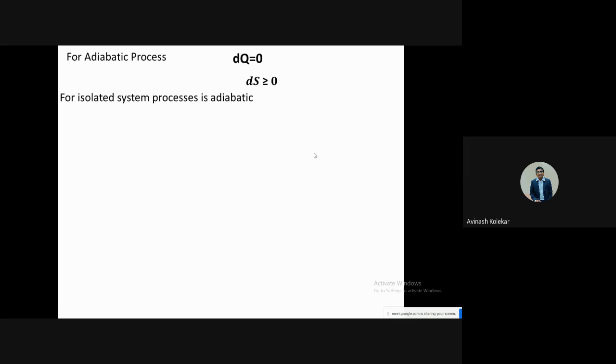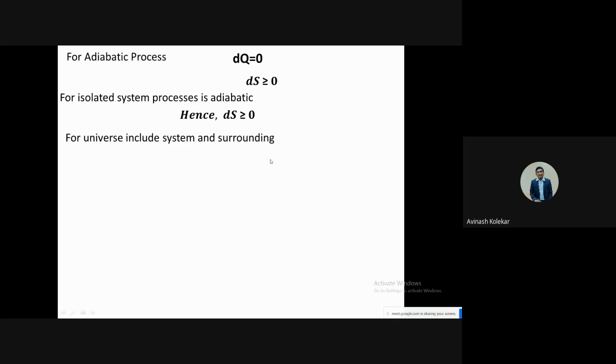If the processes are not having heat transfer, then we can say that those are adiabatic processes. So in an isolated system we will have all adiabatic processes. So if you have adiabatic processes, then you can say that for an isolated system the dS can be considered as greater than or equal to 0.